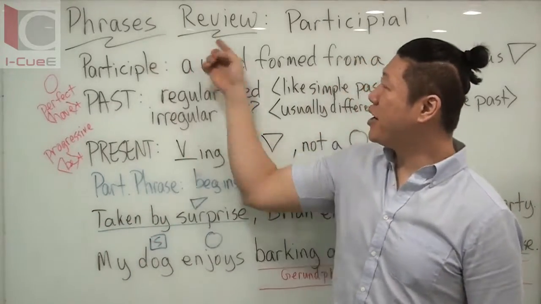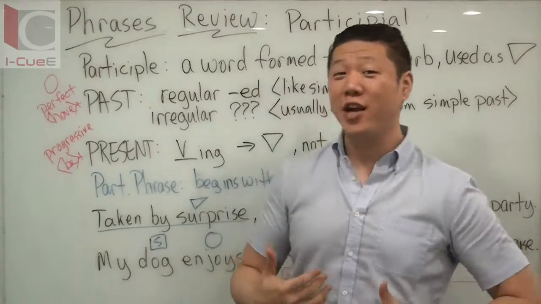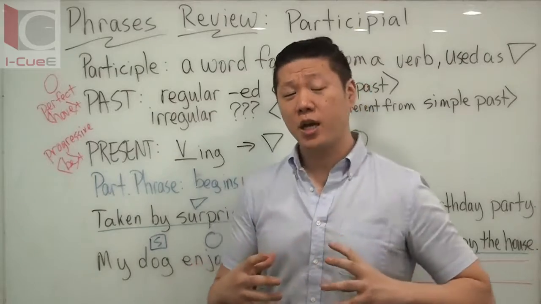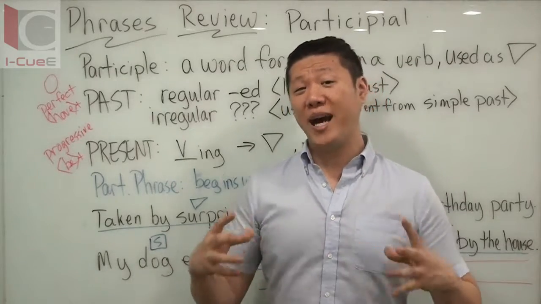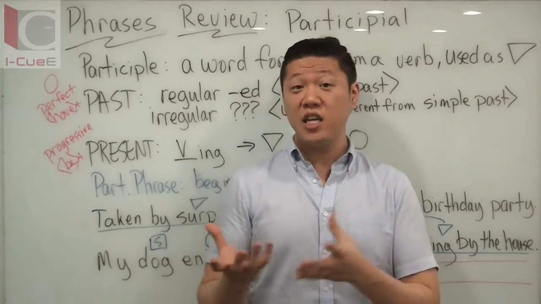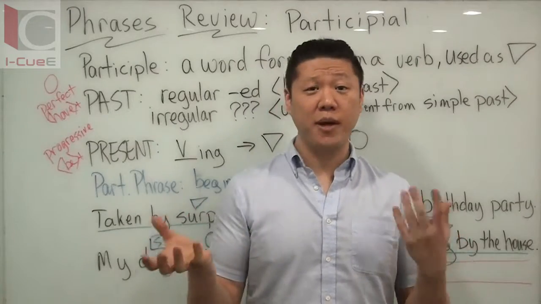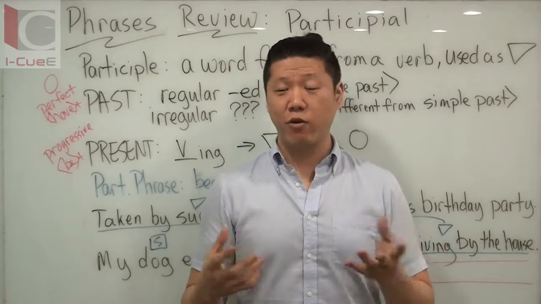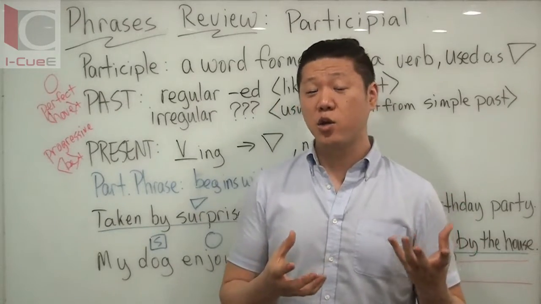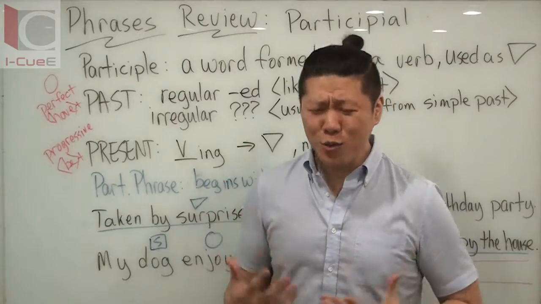But here we go. Phrases review, going into participial phrases. We did prepositional phrases, we did gerund phrases. Now when we did gerund phrases, what I told you is gerund phrases, because of the way that they look, verb ing, that's the present participle. And the present participle is verb ing, so they look the same, right? They're exactly the same. Verb ing for gerund, verb ing for present participle, and participial phrase is also going to be verb ing. The difference is how we use it.